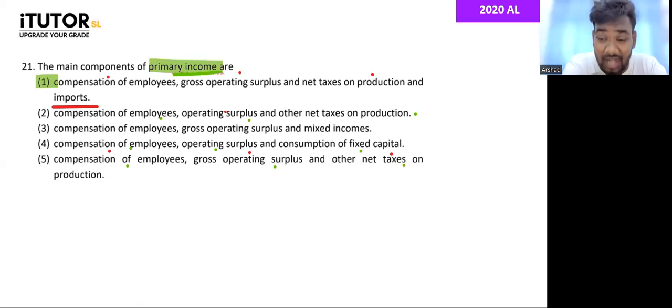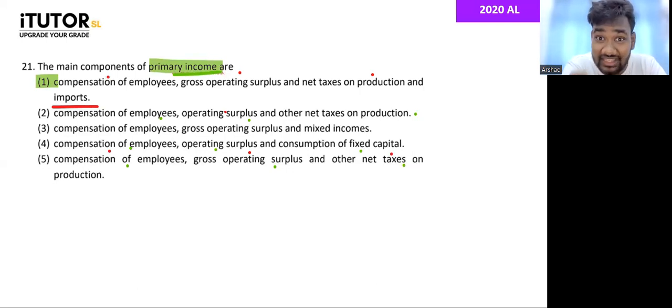So under primary income, if I define what primary income is, primary income is the income of different parties. You have the households, you have the firms, you have the government, right? Their income is what you call primary income. So compensation of employees is the income for households. Gross operating surplus is income for firms.